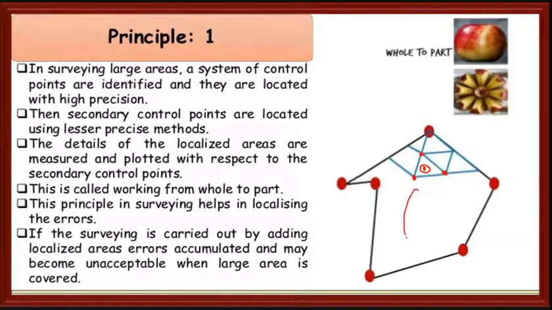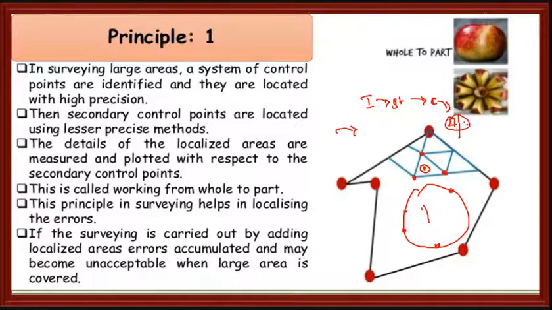Again in Pune, we want to mark Kharadi. We are using the tertiary control points. So what we are doing is going from bigger to smaller: from India to state, state to city, city to area. It may be Kharadi area, whatever. So we can't go in the reverse direction. If we go in the reverse direction, there will be huge errors.